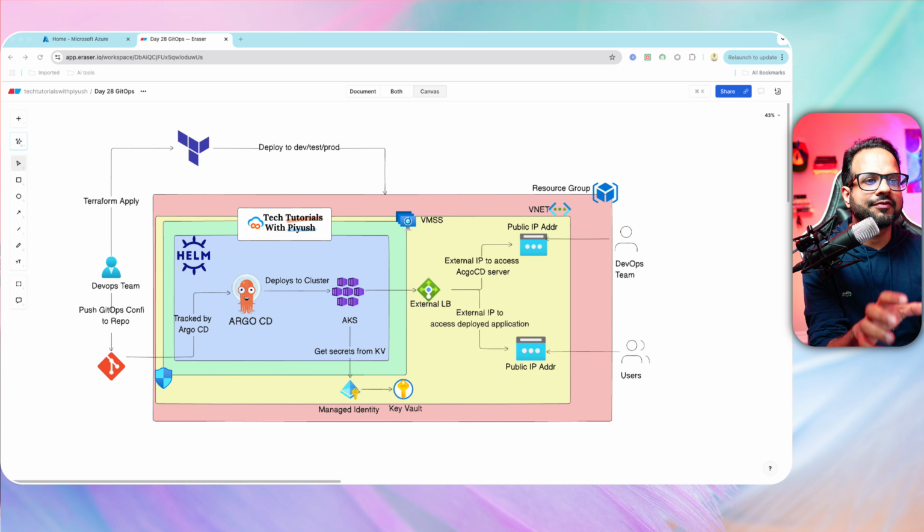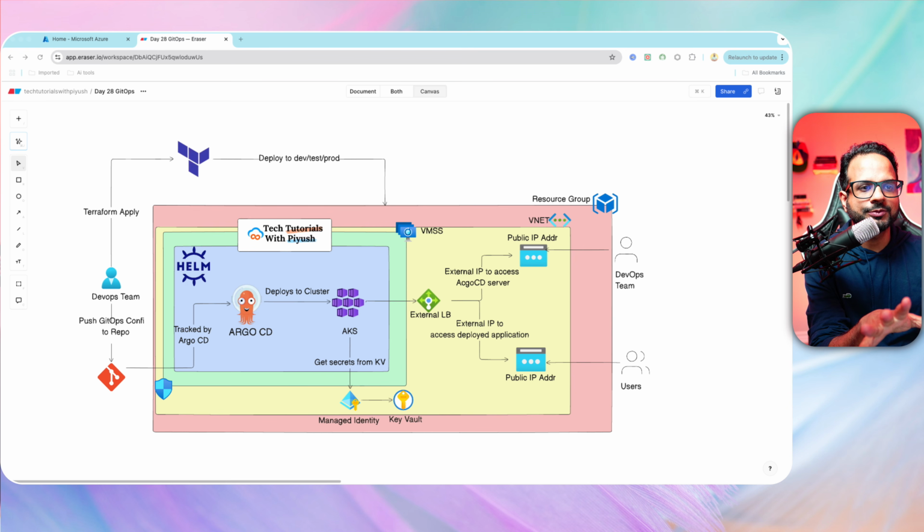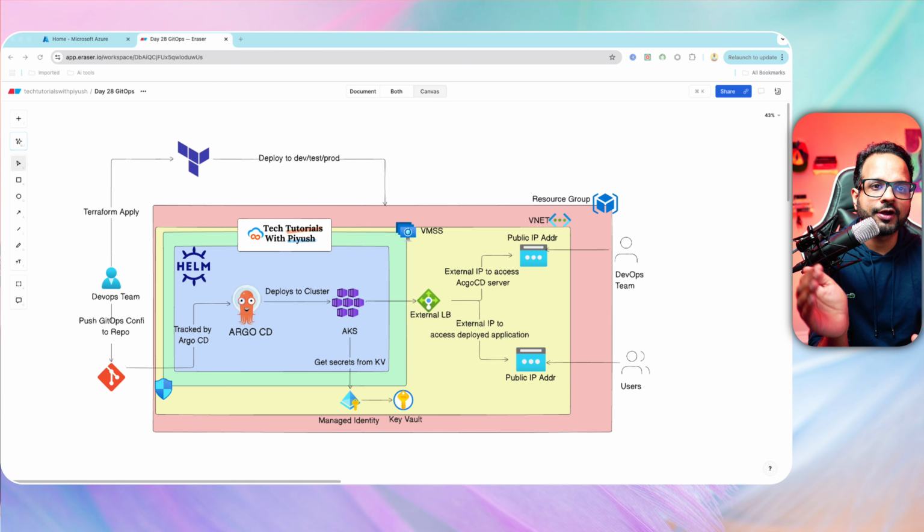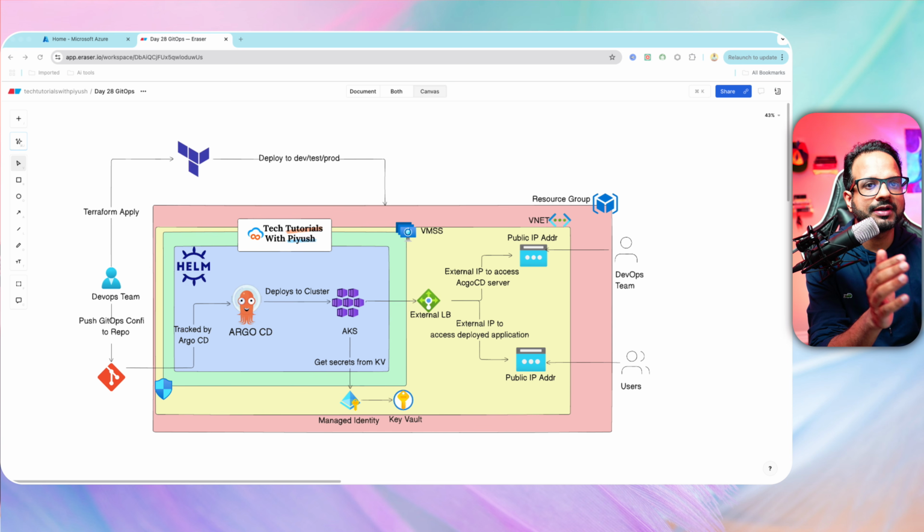Okay. So what are we doing over here? We have a Terraform. So we have a DevOps team, right? DevOps team, what they will do, they will apply the Terraform files to provision multiple environments. Okay. So we have created the Terraform in such a way. I will walk you through that. Don't worry. So we have created it such a way that the same code repository can be used to deploy files across multiple environments. We can provision multiple infrastructure using the same code repository, and we have segregated with separate backend files, separate Terraform var files, etc. Right?